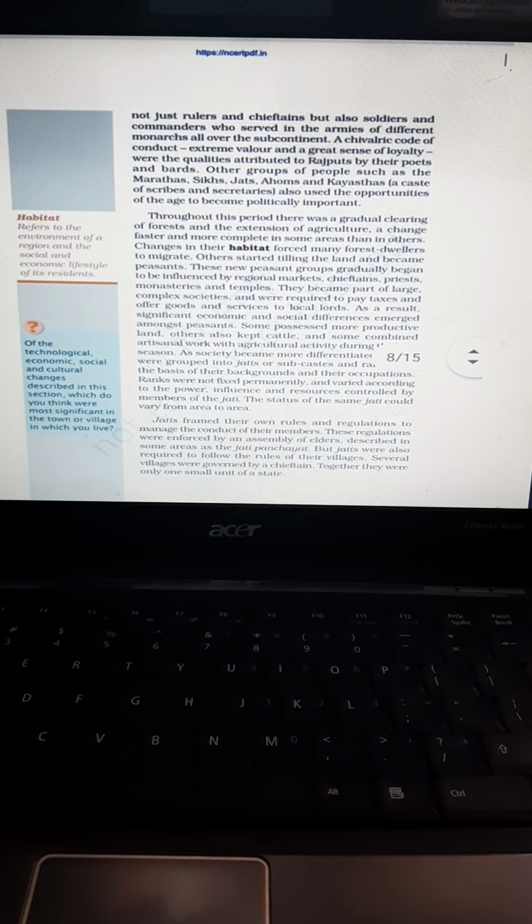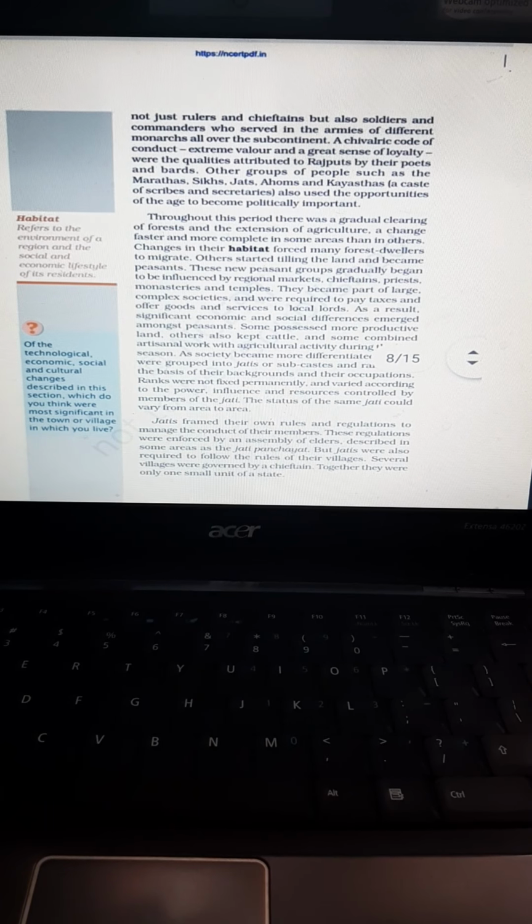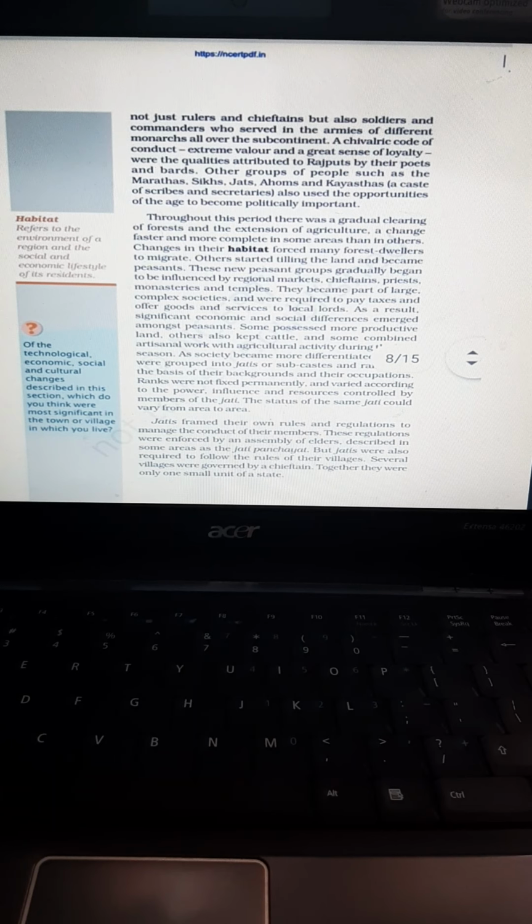A village during that time was also governed by a chieftain. That means in the jati panchayat, the head who used to govern the village was called the chieftain. Is it clear till this much?